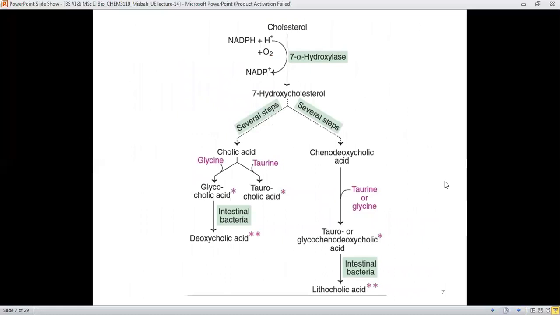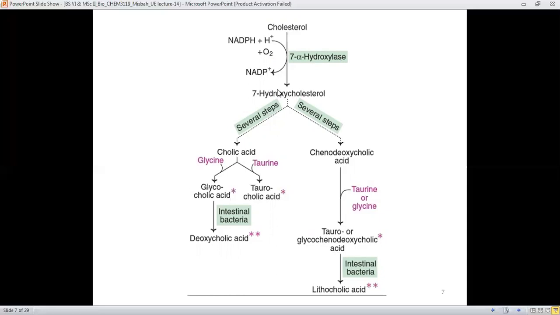Here is the mechanism of how cholesterol is converted into cholic acid and chenodeoxycholic acid. Starting with cholesterol, the role of the 7 alpha hydroxylase enzyme is important. This 7 alpha hydroxylase converts cholesterol into 7 hydroxy cholesterol.